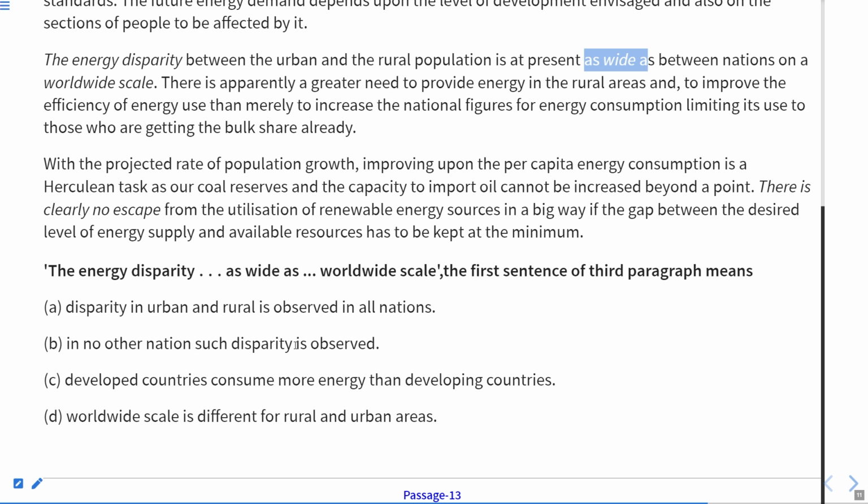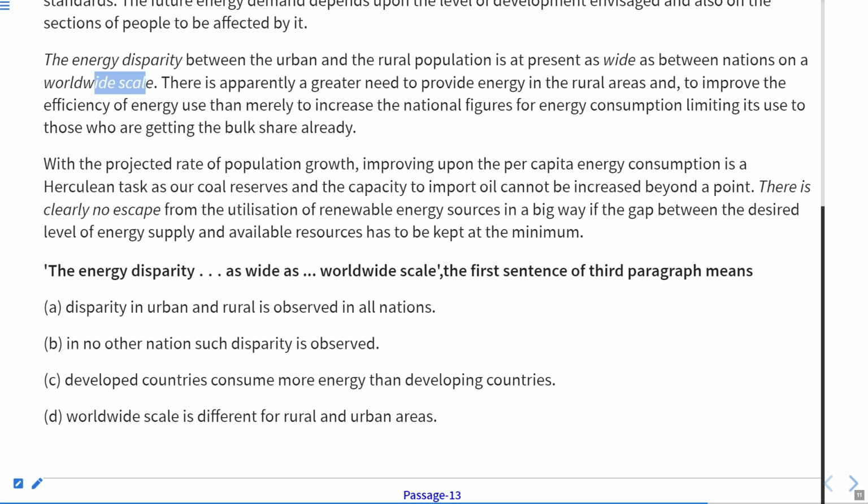In no other nation such disparity is observed, whereas they are saying it is on the worldwide scale. Developed countries consume more energy than developing countries. Yes, so the difference between the urban and the rural is just as the developed countries consume more energy than developing countries. Obviously, developed countries will consume more than that of developing countries. Worldwide scale is different for rural and urban areas.